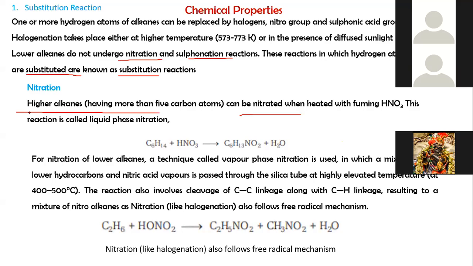For lower alkanes, the technique is called vapor phase nitration, in which the mixture of lower hydrocarbons and nitric acid vapors is passed through the silica tube at highly elevated temperature around 400 to 500 degrees Celsius. This involves cleavage of carbon-carbon single bond along with carbon-hydrogen linkage, resulting in a mixture of nitroalkanes, and nitration, like halogenation, also follows the free radical mechanism.